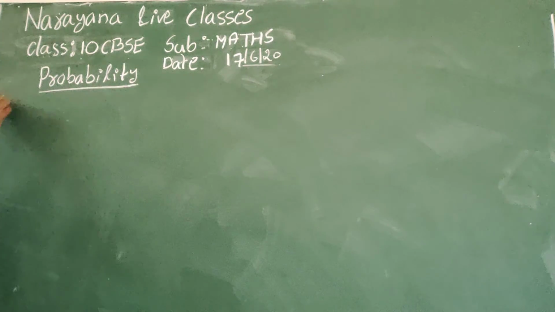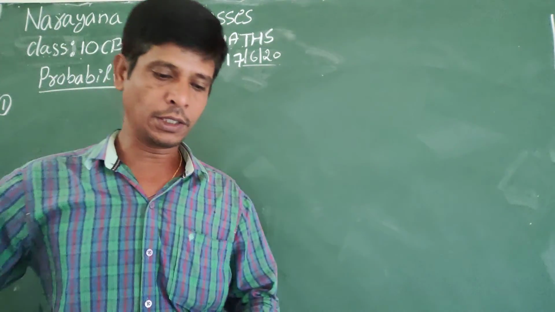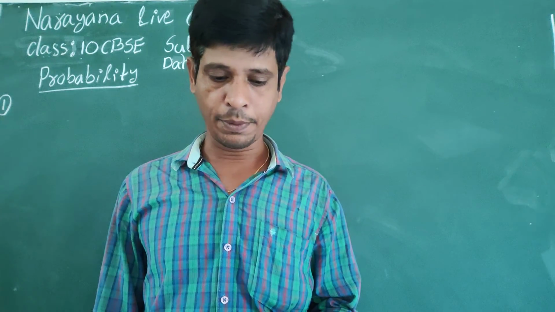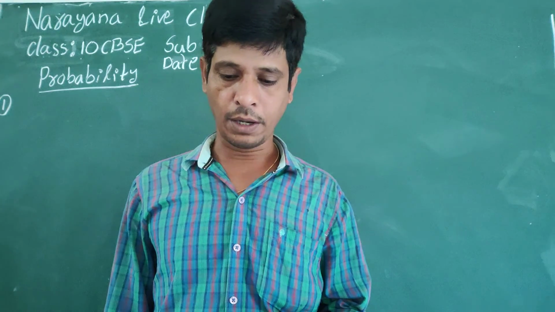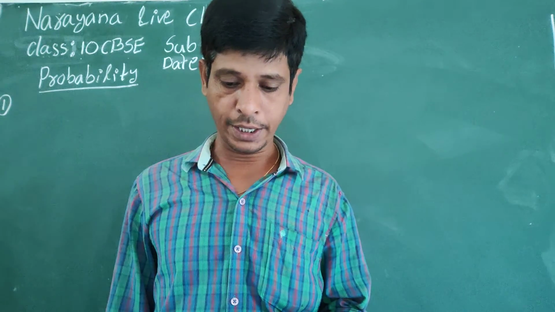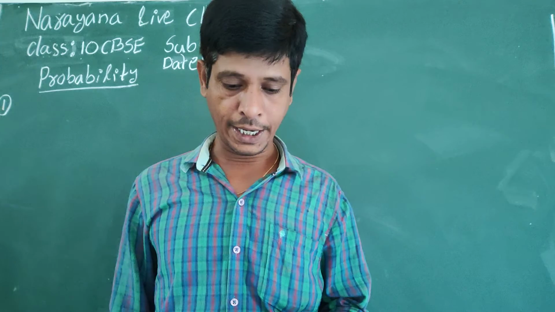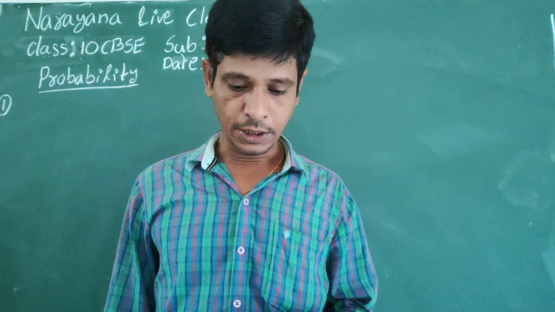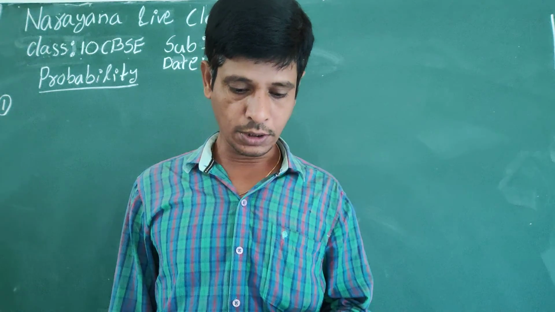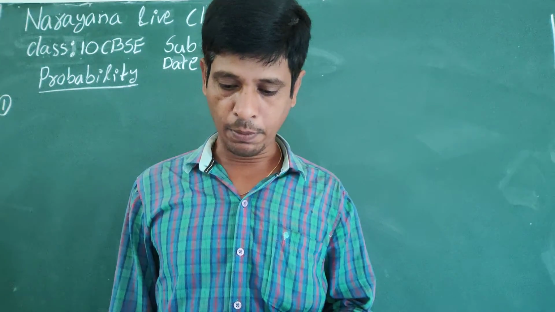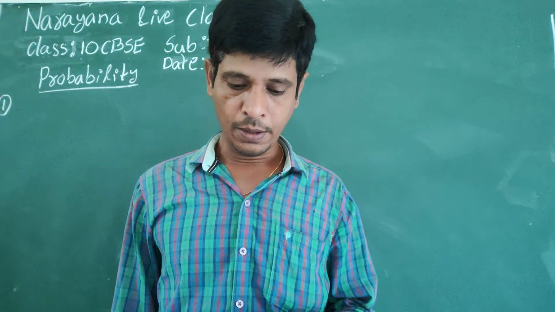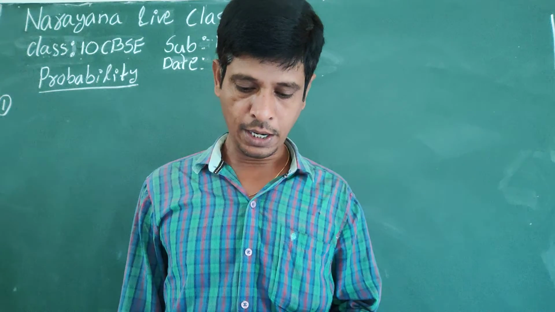So in this first question, there are 40 students in a class 10 of a school, of whom 25 are girls and 15 are boys. The class teacher has to select one student as a class representative. She writes the name of each student on a separate card, the cards being identical. Then she puts the cards in a bag and stirs them thoroughly. She then draws one card from the bag. What is the probability that the name written on the card is the name of a girl, and of a boy?